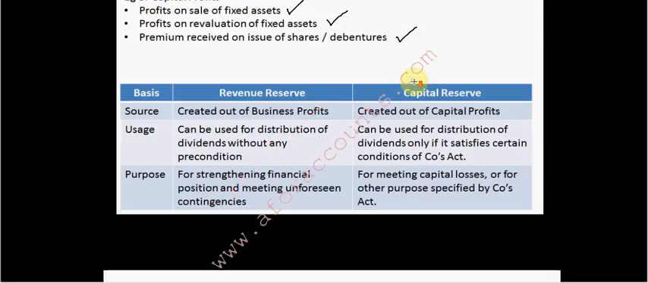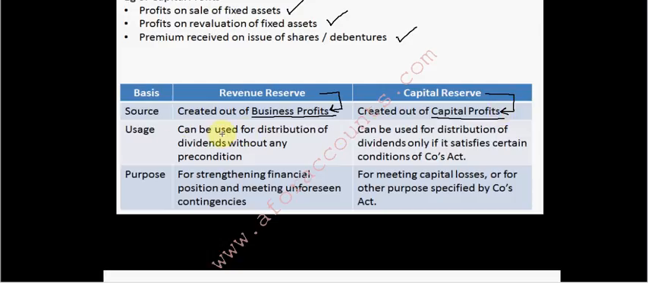So, summarizing, what is the source, usage and purpose of your revenue reserve and capital reserve? Source: created out of business profits or day-to-day profits. Revenue reserve is always created from your business profits, and capital reserve is always created from your capital profits.